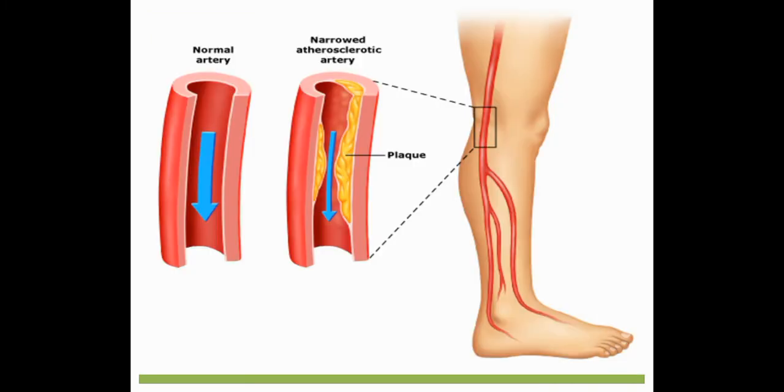So again, see, this is the picture. On the left side we can see the normal artery, then on the right side we can see a narrowed atherosclerotic artery. Plaque formation can be there inside the arterial wall, which can lead to atherosclerosis, and atherosclerosis will in turn lead to narrowing of the artery. So blood flow will be restricted to the different parts of the leg.